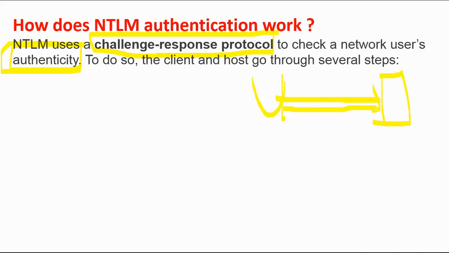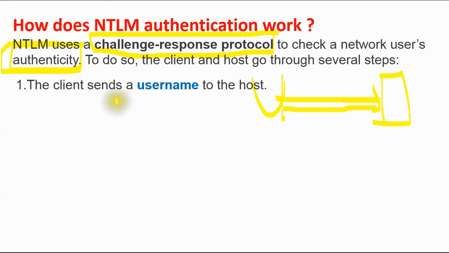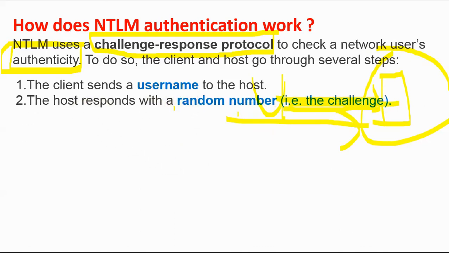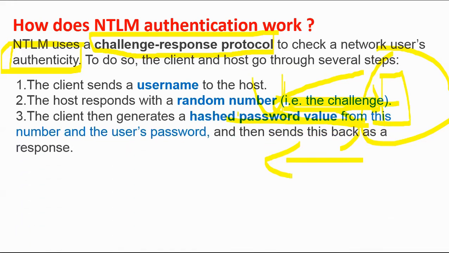So what happens here? The client sends a username to the host. This is my host, for example, which is providing the service, and this is the client. It will send the username to the host. Now what will happen here? The host responds with a random number that is called the challenge. From here it will respond with a random number that will be known as the challenge. Now the client then generates a hashed password value from this number and the user's password, and then sends this back as a response.